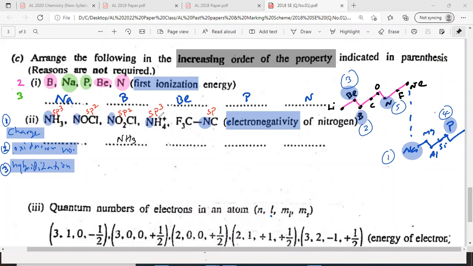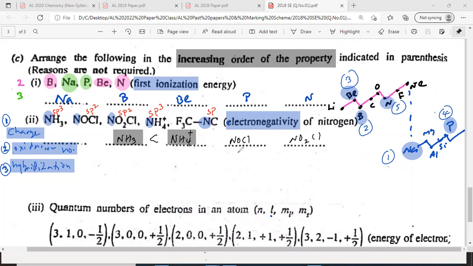NH4 plus is also sp3, but the problem is there's a plus charge on the ammonium ion. Therefore the electronegativity of NH4 plus is higher than NH3, because of the plus charge. The next one is NOCl, and the other one is